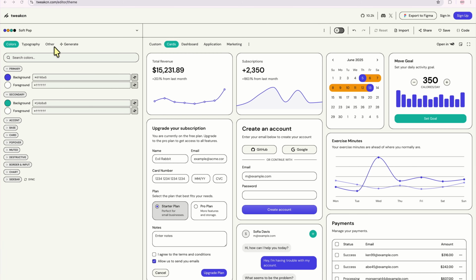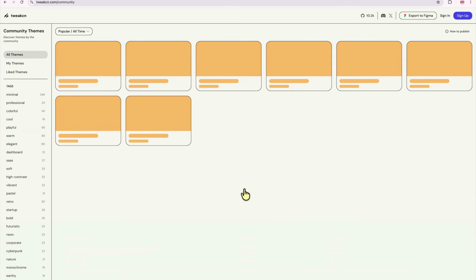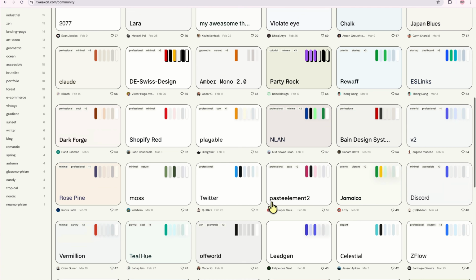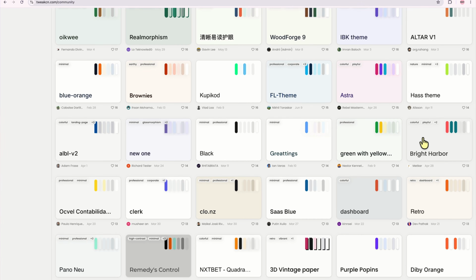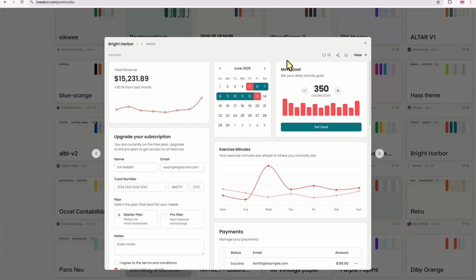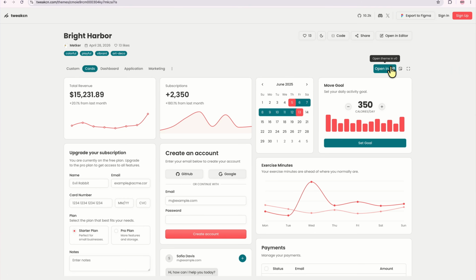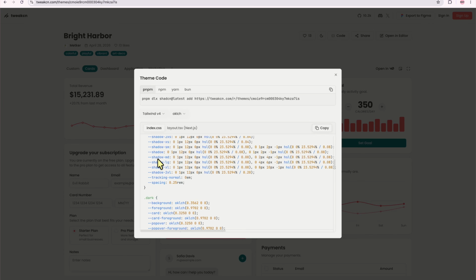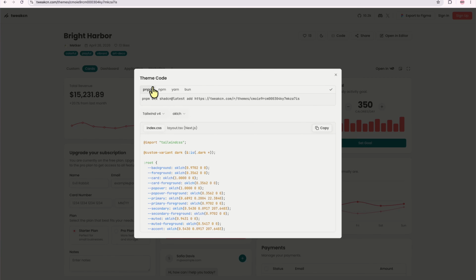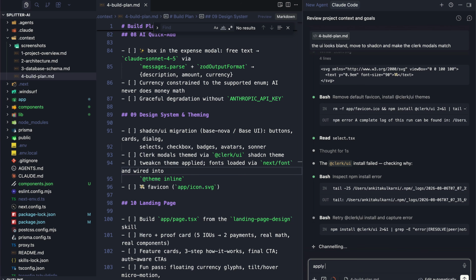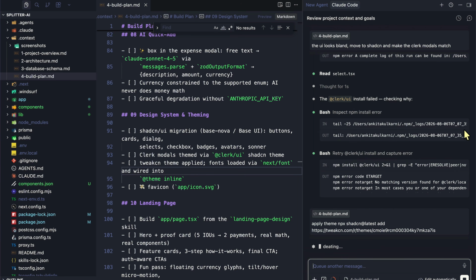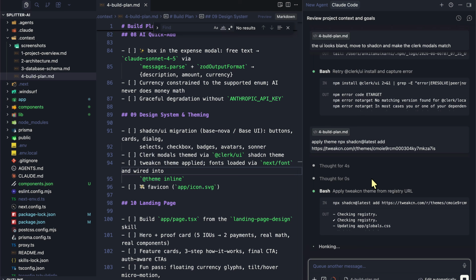And going back to our theme, there are a lot of different themes we can discover. The theme we're going to go for is Bright Harbor right here. So let's click on that. And this is the theme. Let's view it, and then we can just say code and copy this whole thing, or just copy the npm command and give it to Claude. All right, let's say yes here. Maybe we just tweak it and say apply theme, this one as well. And now it's going to apply the theme from the registry URL.